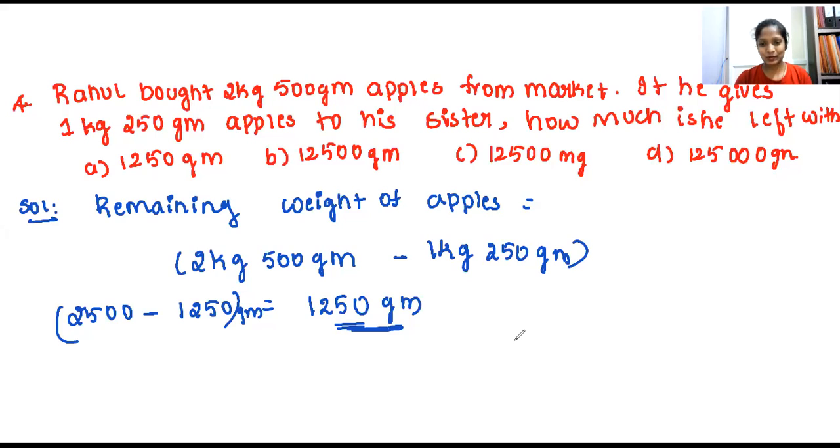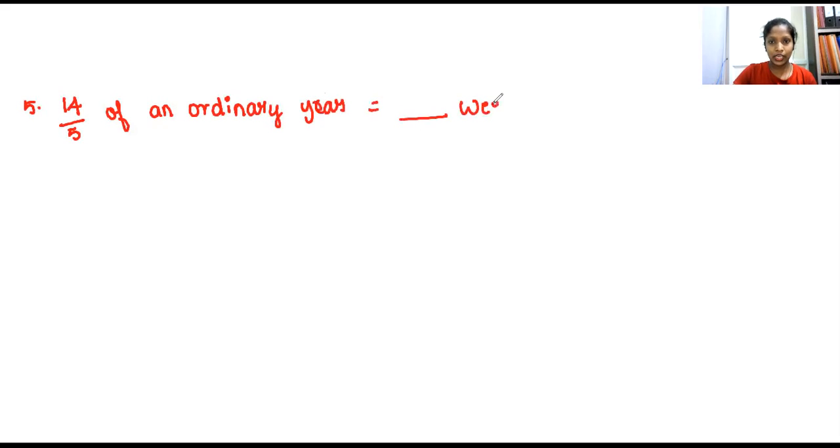Now I'll go with the next question, and I have disabled your chat session. All of you concentrate on the next question, that's your 5th question. 14 by 5 of an ordinary year is equal to dash weeks.